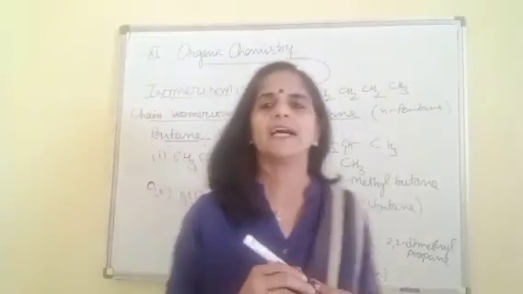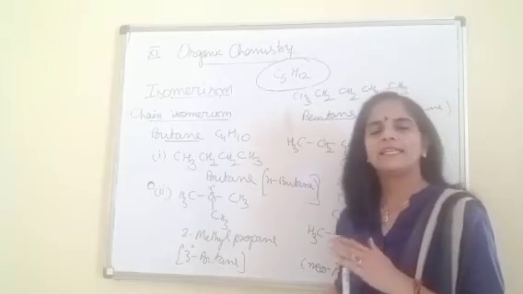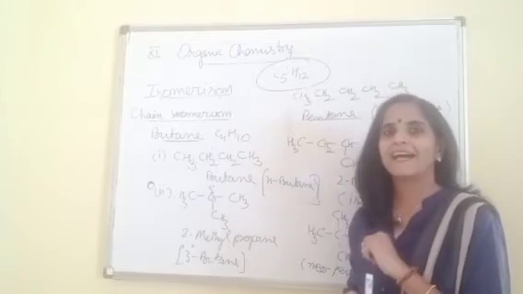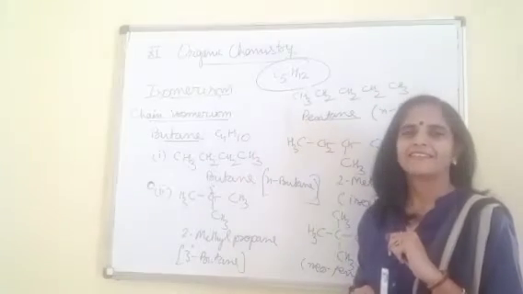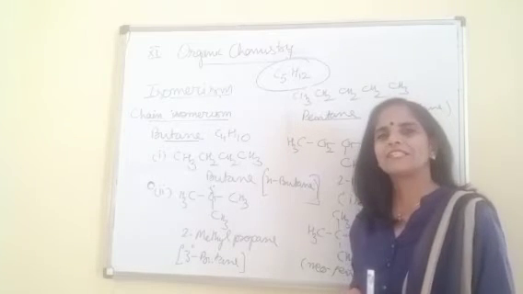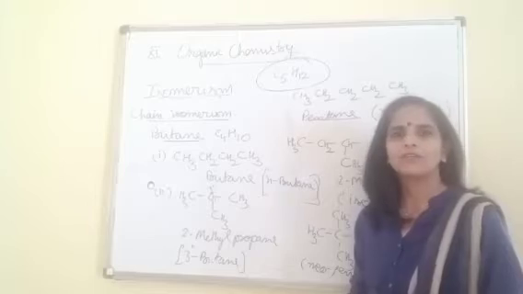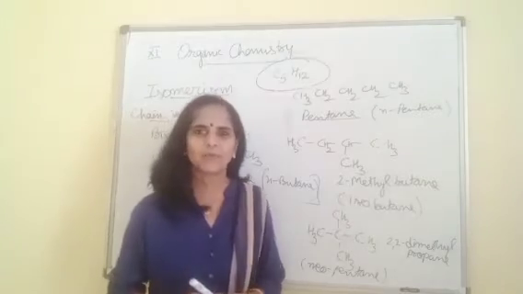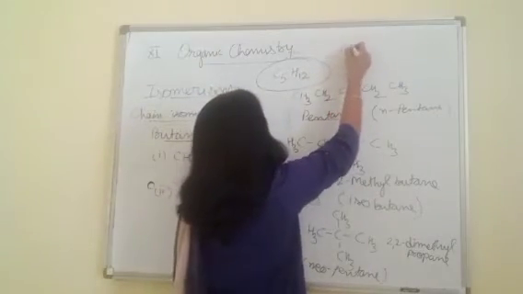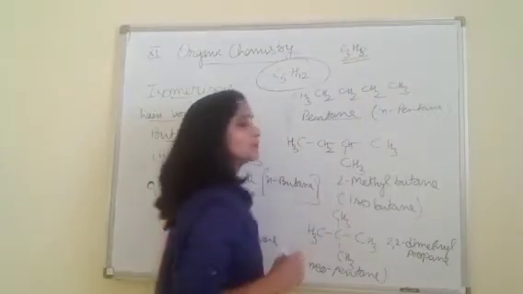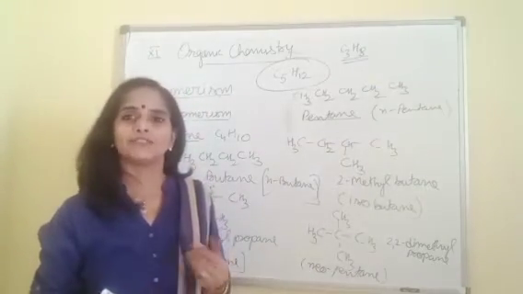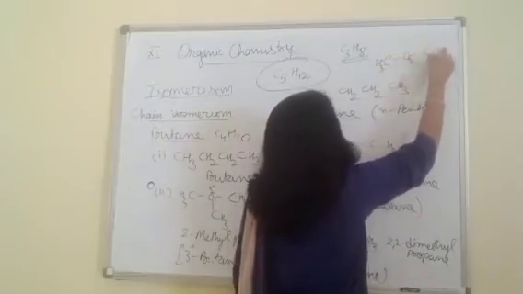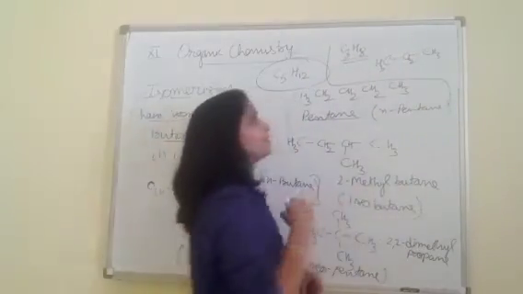In chain isomers, we have to change only the chain length, nothing else. Now, if I ask you to draw the chain isomers of propane, can someone quickly give me the answer? How many chain isomers will I get in propane? Yes, we cannot get any chain isomer of propane, because propane is C3H8. First, the simple one: we can make a chain of 3 carbons. But how can I change the chain length, beta?